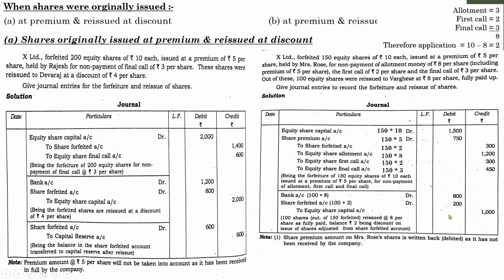So to equity share capital rupees 1000. 100 shares out of 150 forfeited shares reissued at 8 per share as fully paid, balance 2 being the discount on the issue of shares adjusted from share forfeiture account.